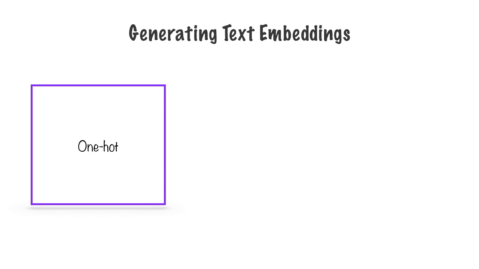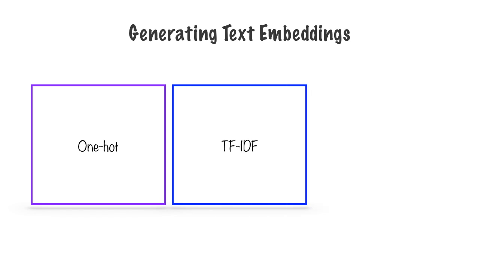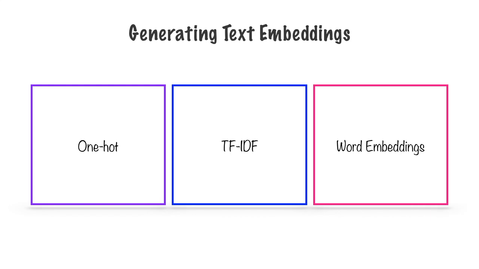The first is the one hot representation. This is something that you're familiar with. Another method is the TF-IDF form. TF stands for term frequency and IDF stands for inverse document frequency. And the last and most popular method, this is the method that's commonly used with machine learning models built using neural networks, is word embeddings.